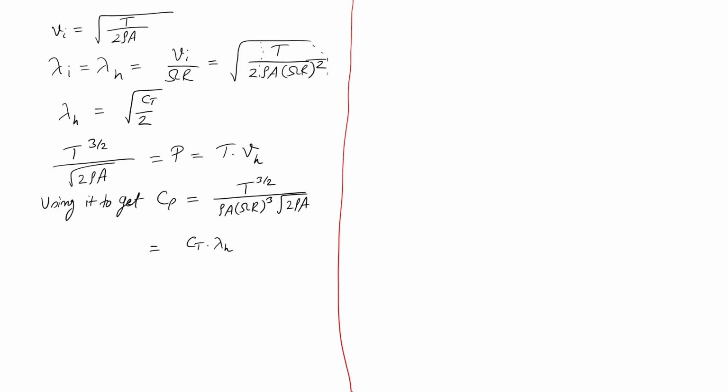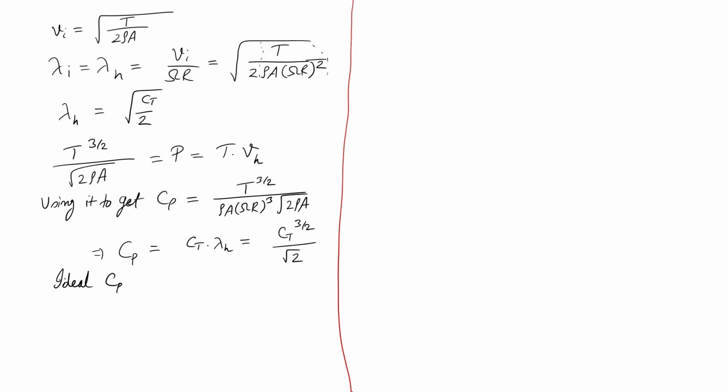Okay. So, you see root of T by 2 rho A is my Vi, and that Vi divided by omega R is my lambda I or lambda h. So, lambda h and the remaining thing is basically Ct. So, I can write it like that, or I can write it like Ct to the power 3 by 2 by root 2. So, this is my Cp. And this is still my ideal Cp, because I have used my ideal power, the momentum theory power, to define this Cp.